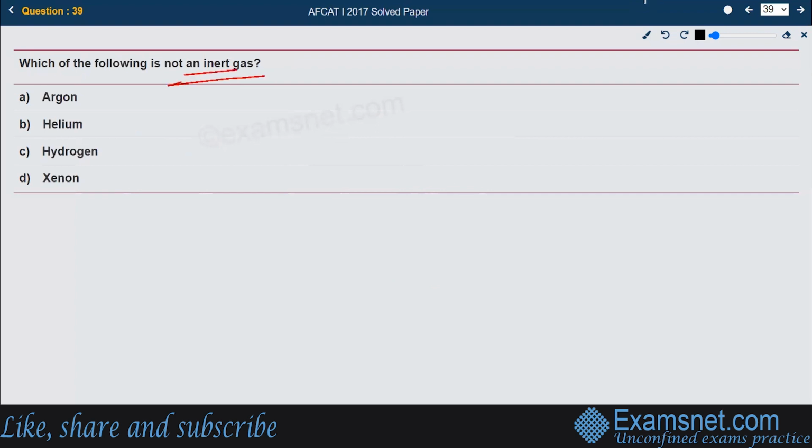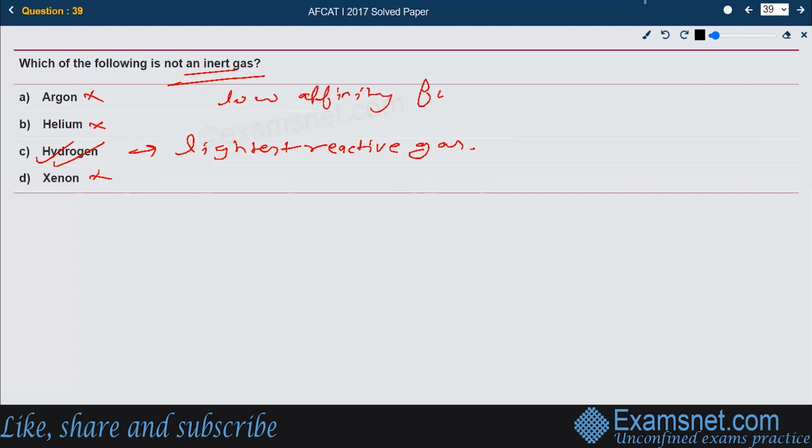Which of the following is not an inert gas? That is the question. The right answer is hydrogen. Hydrogen is not an inert gas. It is the lightest reactive gas. All the other gases, helium, argon, and xenon, are passive gases as they have very low affinity for chemical reactions. So the right answer is hydrogen.